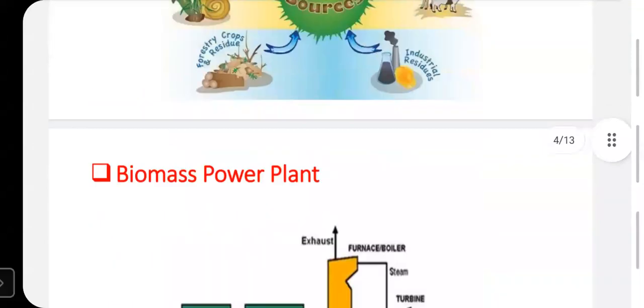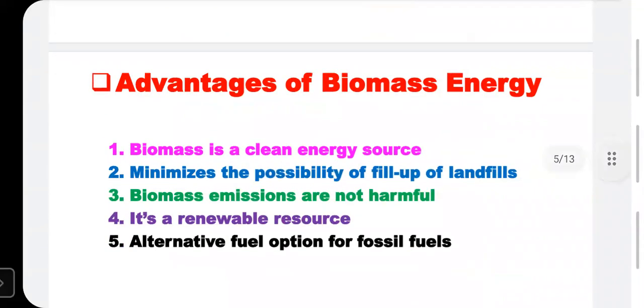There are various advantages of the biomass power plant or biomass energy. Biomass energy is a clean energy source. It is a clean energy source. Write down some of the advantages. The biomass energy is a clean energy source because of... why is this clean energy? Anyone?